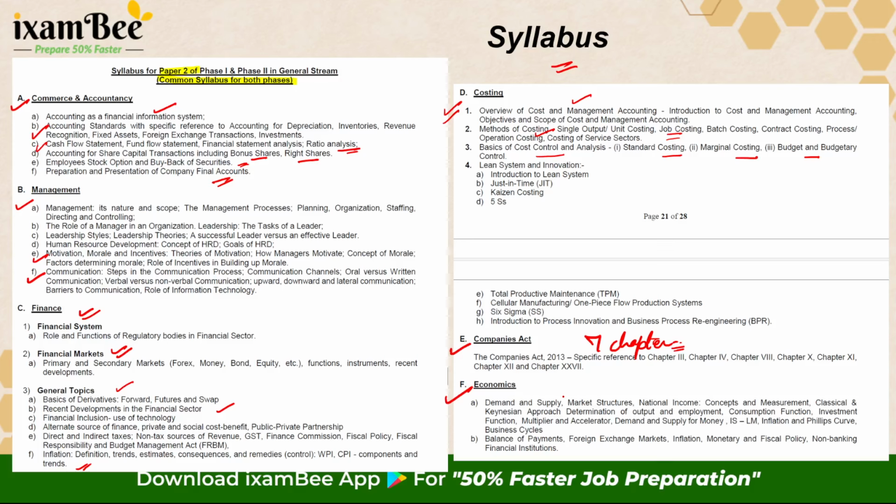Of course, we will keep coming out with more detailed syllabus and discussion and your strategies and the questions that have come in the past to help you prepare further.